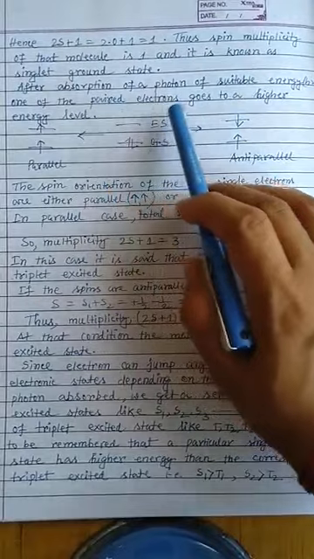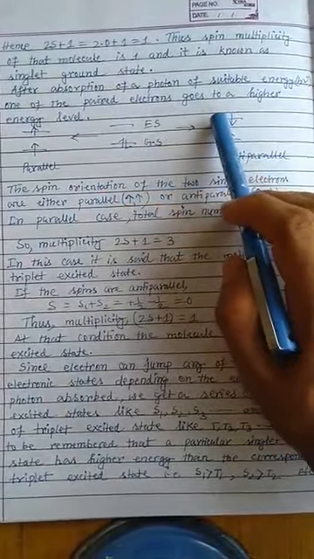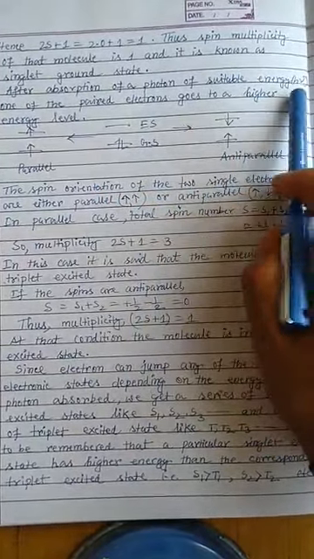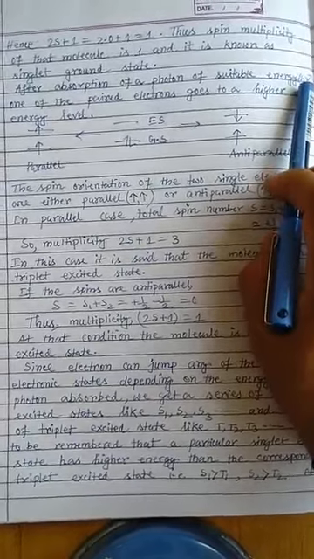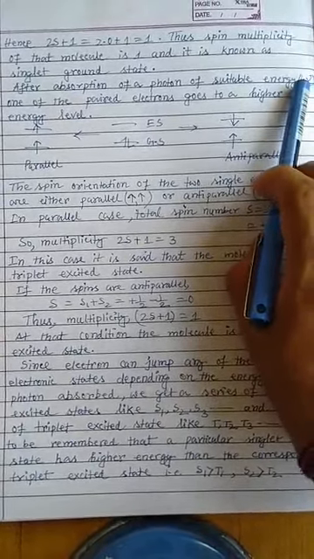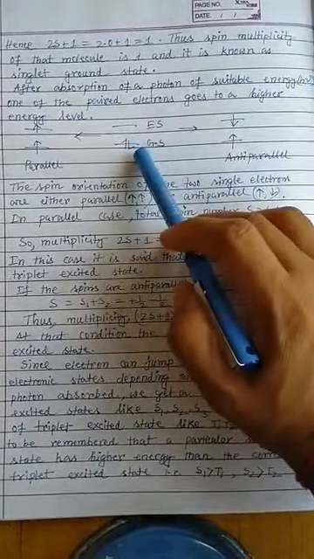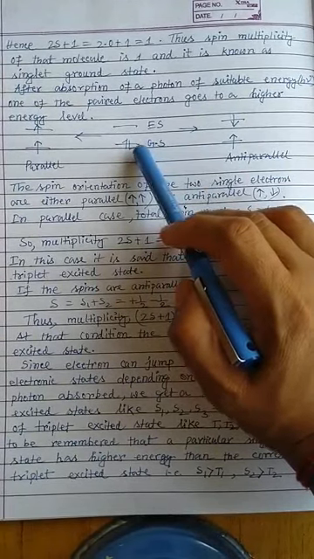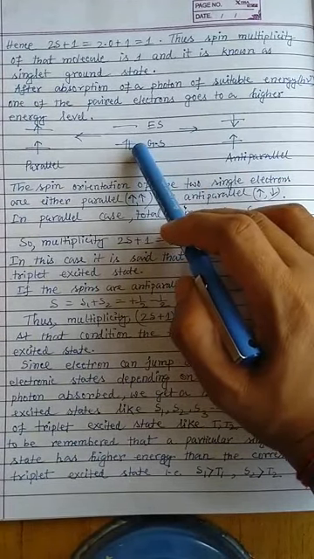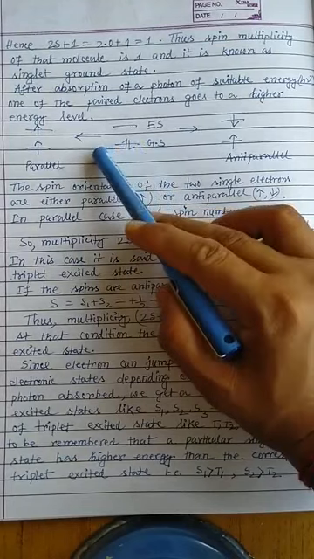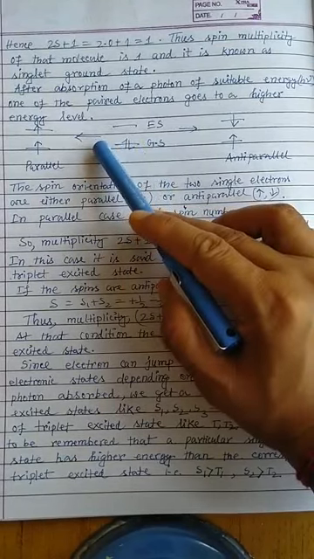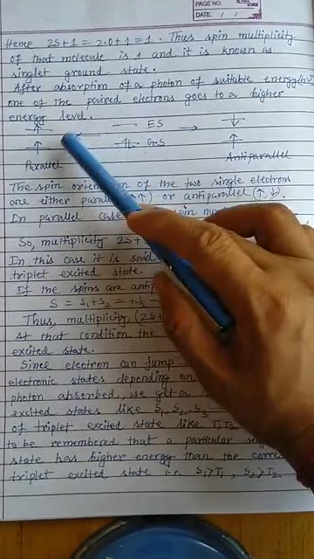After the absorption of a photon of suitable energy, that is h nu, one of the paired electrons goes to a higher energy level. Initially, in the ground state, both electrons are in the same orbital in the spin-paired condition, and once you excite with light of suitable wavelength, one of the electrons goes to the higher excited state.